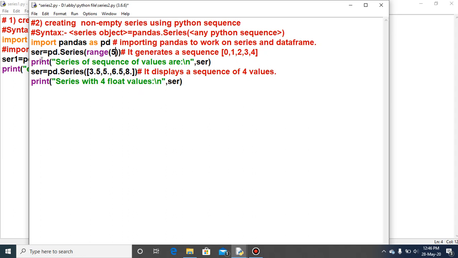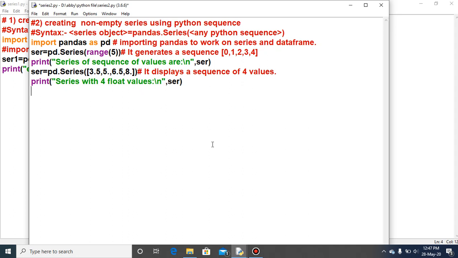The print function is used here to display ser, but before displaying the ser value, the text "series of sequence of values" will be displayed as an output. So the first output you will get is "series of sequence of values", and then after that, 0, 1, 2, 3, 4. This will be the data value.